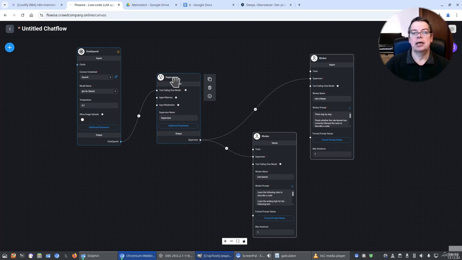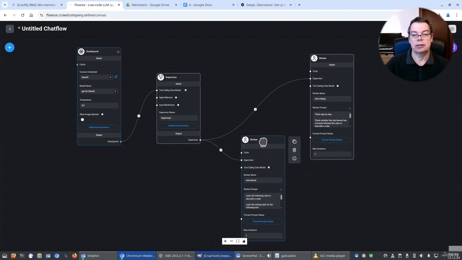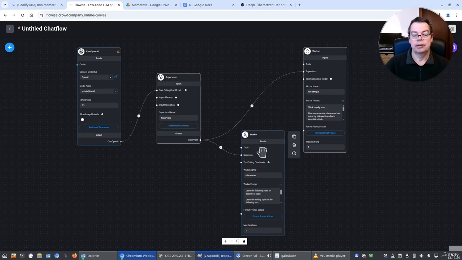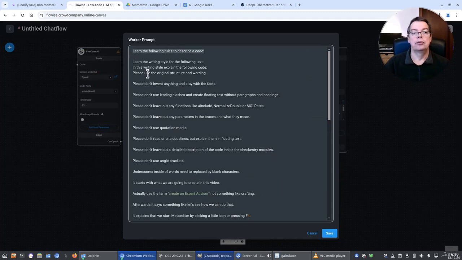And the idea is that the supervisor is going to assign tasks to different members of the team, which are called workers in this instance. And I have two workers here. It's a simple process. We have a rule learner. Here are the rules. The rule learner should learn the following rules to describe the code.